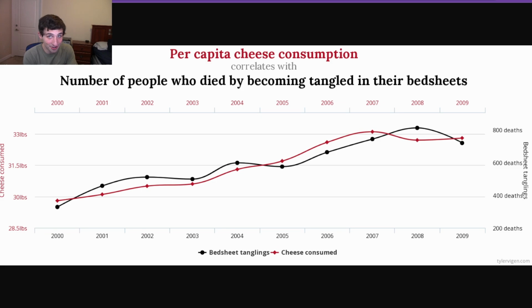As time has gone on, there's been more people on Earth, meaning there's more people that could die by strangling in their bedsheets, and there's more people to eat cheese. There's this hidden third variable of people in the world that's actually causing an increase in both of these variables at the same time. The correlation of people eating cheese and dying in tangled bed sheets is actually so striking